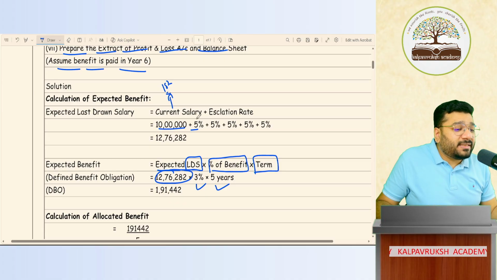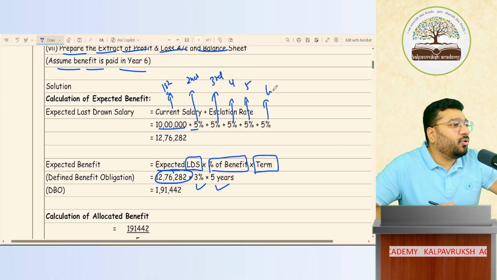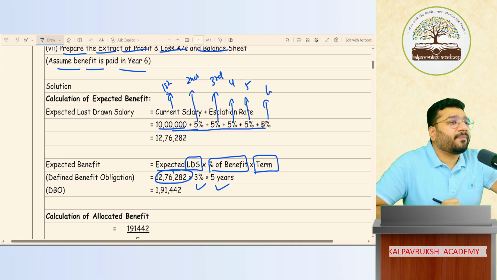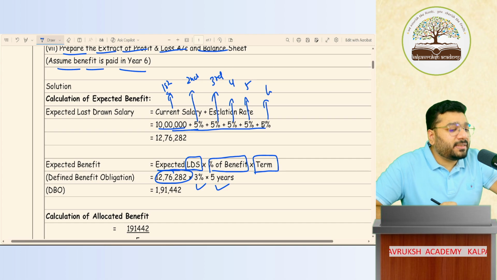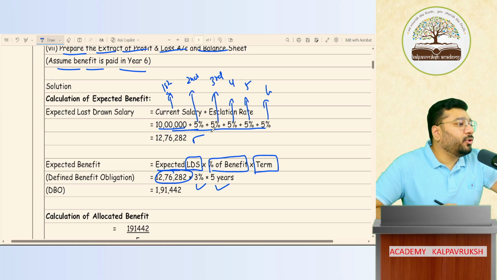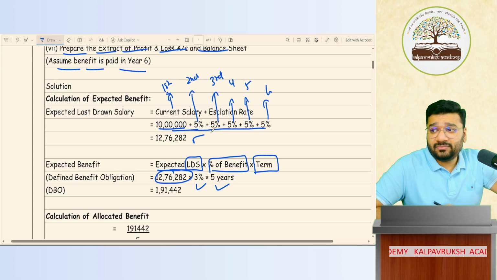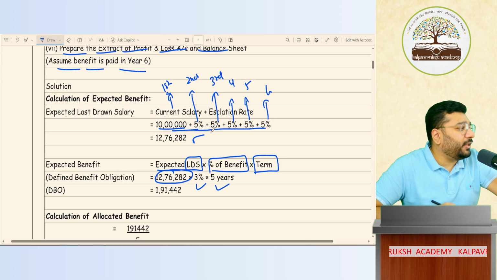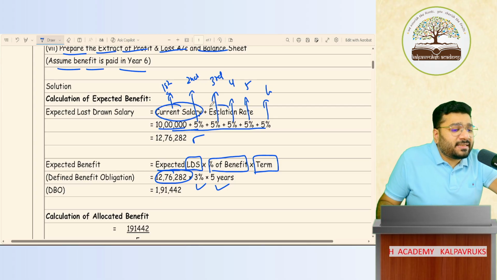Now, if I add 5%, I'll get the second year salary. If I add one more, third year salary, then fourth year salary, then fifth year salary, then sixth year salary. Okay, not okay? So total salary is how much? 10 lakh plus 5% plus 5% plus 5% plus 5% plus 5%. How much is it? All of you do it with the calculator and tell me. Are you getting the same answer? 12 lakh 76,282. So current salary plus escalation rate.